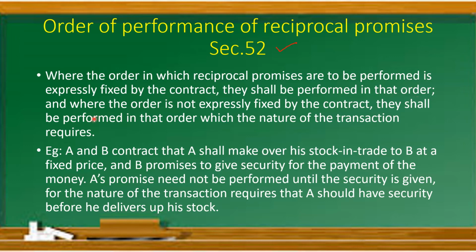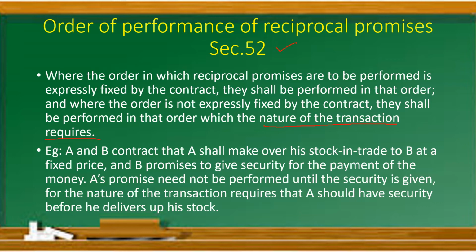And where the order is not expressly fixed by the contract, where the contract is silent on who is going to perform the act first, then they shall be performed in that order which the nature of the transaction requires. Very important: what they are telling is, as per the nature of the transaction requires.